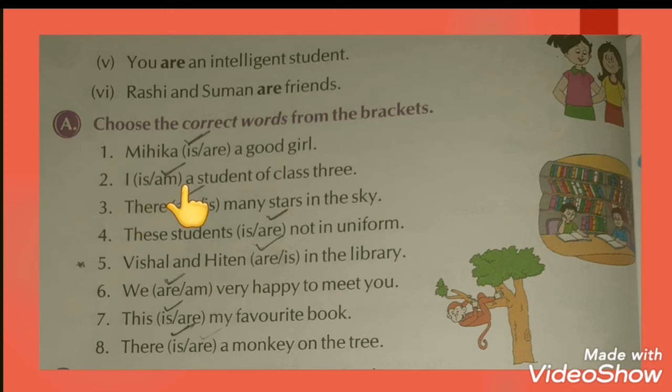With I, am always goes, so I am a student of class 3. There are many stars in the sky. We are talking about plural things, so that's why we use are here. Like this, according to plural and singular, we have to use the words in these sentences.